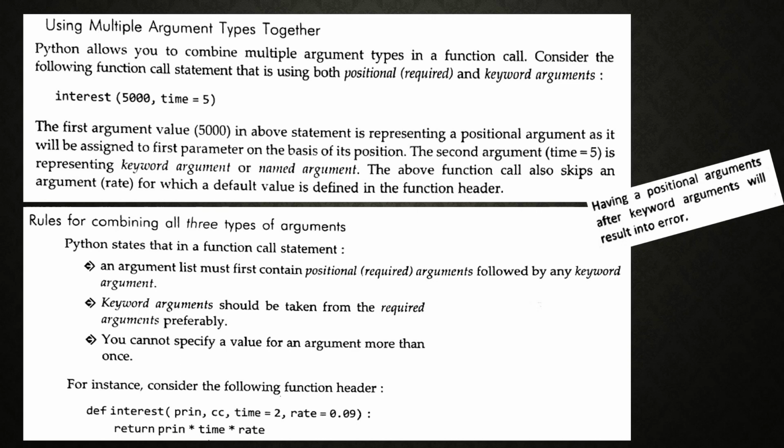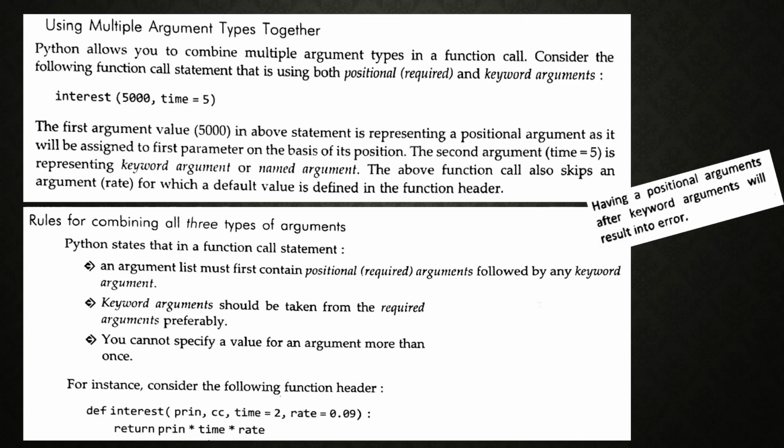The above function call also skips an argument, that means rate of interest is not there, for which a default value is defined in the function header. That means the default value is already specified in the function header. Then we can execute these statements.